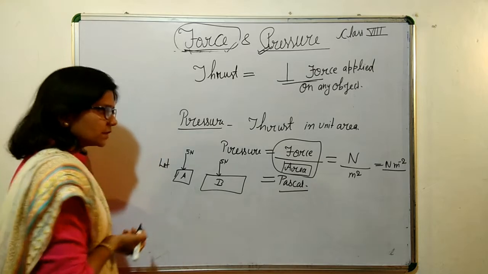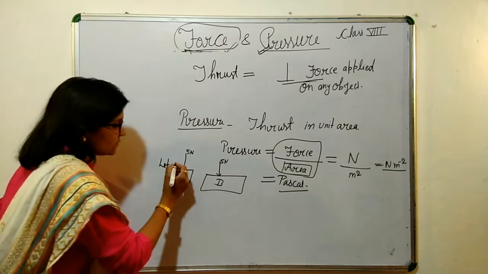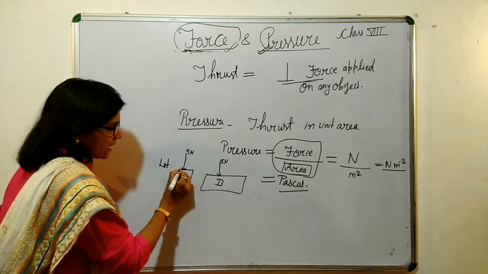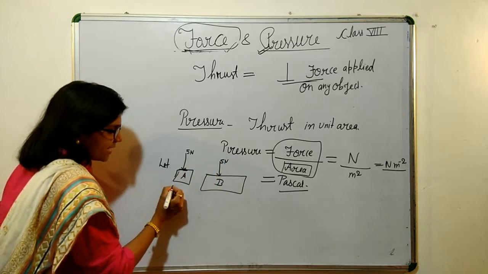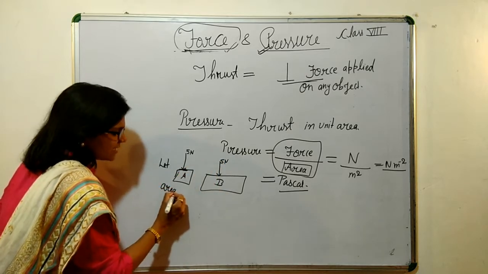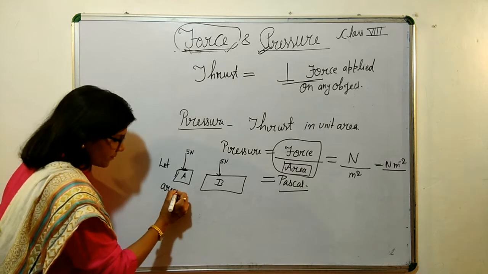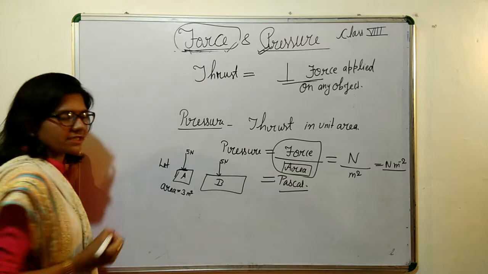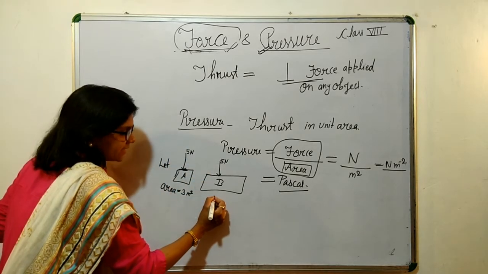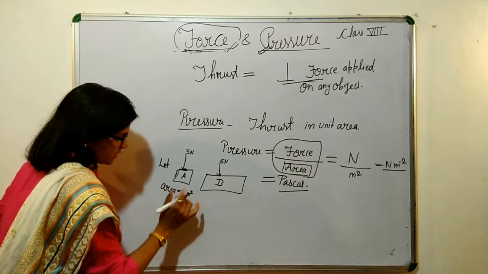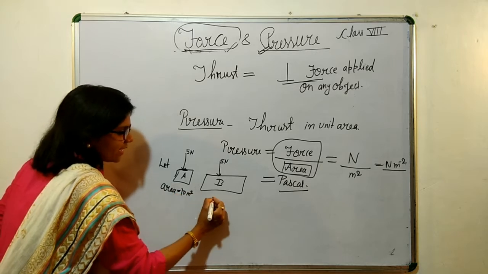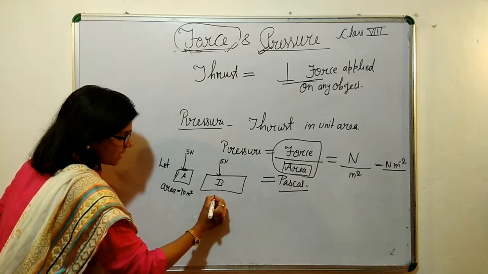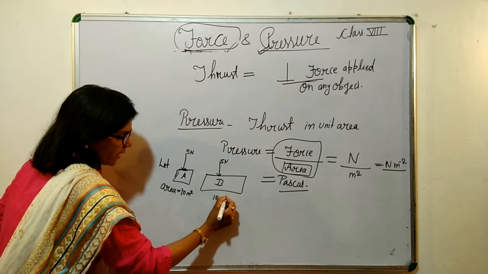As we increase the area, suppose the area of A is 10 meters square and the area of B is 15 meters square.